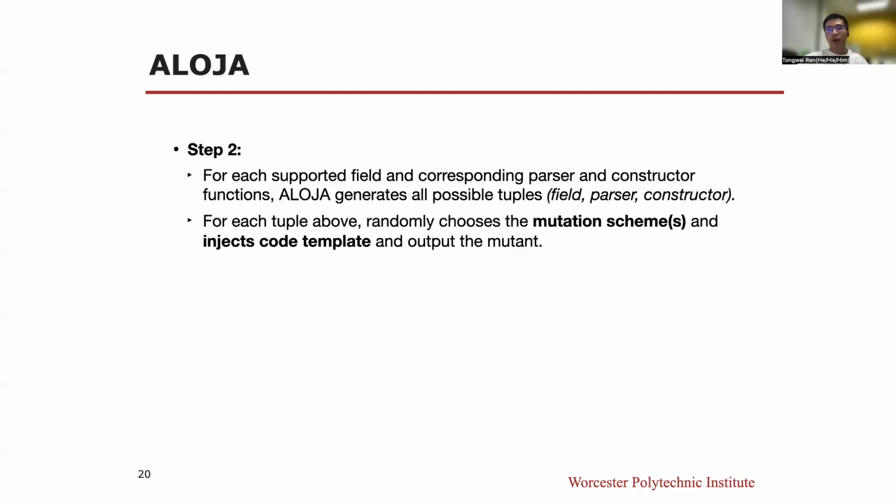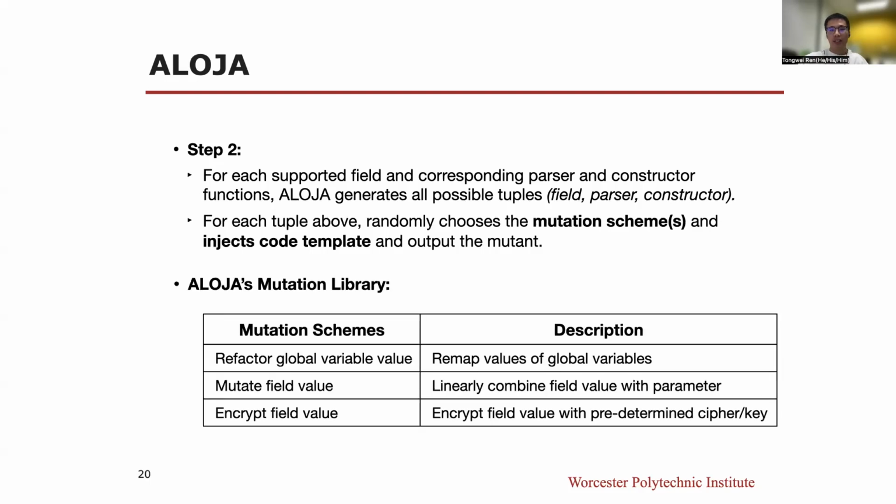In the second step, for each supported field and the corresponding parser and constructor functions, Aloja will generate all possible tuples. Each tuple consists of 1 field, 1 parser function, and 1 constructor function. Then for each protocol, Aloja chooses the mutation schemes and injects the code template into the original IR file, then outputs the mutant, which is a mutated IR file. In Aloja, we currently have 3 mutation schemes: refactor global variable value, mutate field value, and encrypt field value.